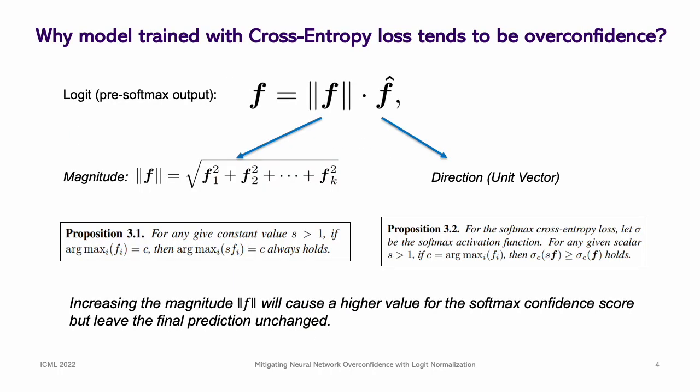Before our method, we first consider a question: why does a model trained with cross-entropy loss tend to give overconfident predictions? To understand the underlying reason, we decompose the logit into two parts, magnitude and direction. Through two propositions, we find that increasing the magnitude will cause a higher confidence score, but doesn't change the final prediction. It means that the optimization on the training loss would increase the magnitude for a smaller loss.